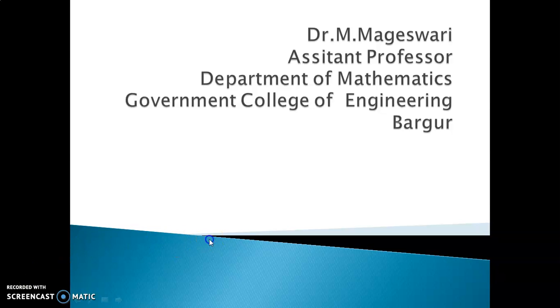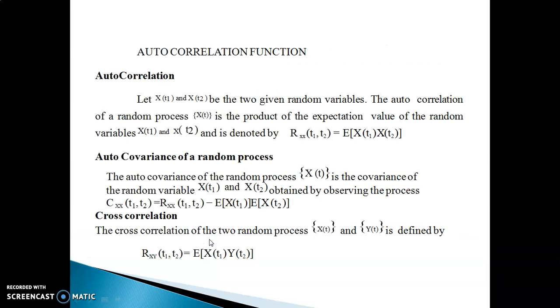Autocorrelation function is a subtopic in the paper Probability and Random Processes of second year ECE students. Now, before knowing what is autocorrelation function, let me first define what is autocorrelation, autocovariance, cross-correlation and cross-covariance.